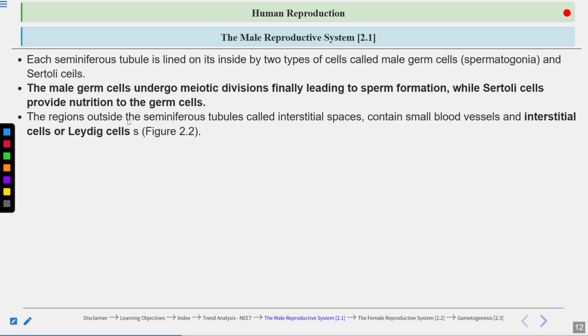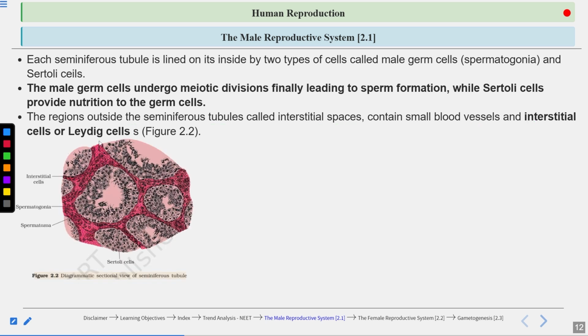Now, the regions outside the seminiferous tubules are known as interstitial spaces, and within these interstitial spaces, some small blood vessels and interstitial cells or Leydig cells are present. So interstitial cells are also known as the Leydig cells. What is the function of the Leydig cells? They produce androgens, the male hormones, such as testosterone.